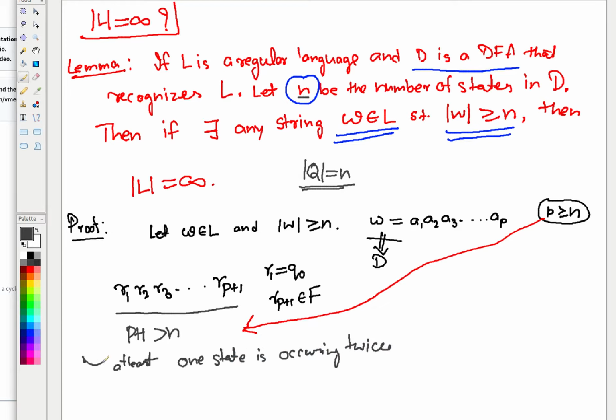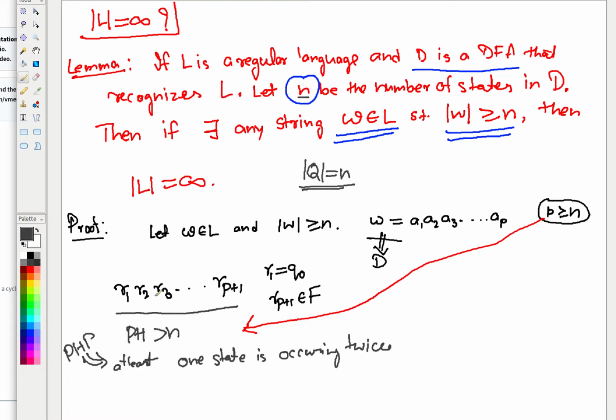This is my conclusion, right? Is it clear? Using the pigeonhole principle. Because I am saying that there are P plus 1 states in the sequence, while there are N total different possible states, and P plus 1 is certainly greater than N. So in this sequence, at least one state is occurring twice for sure.